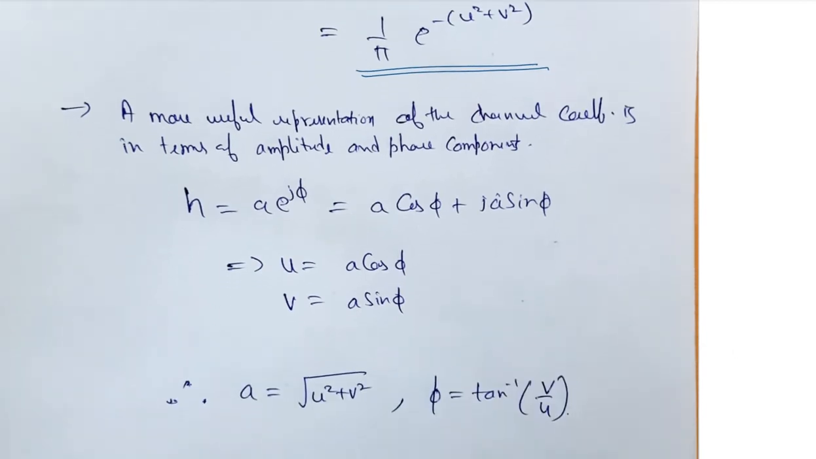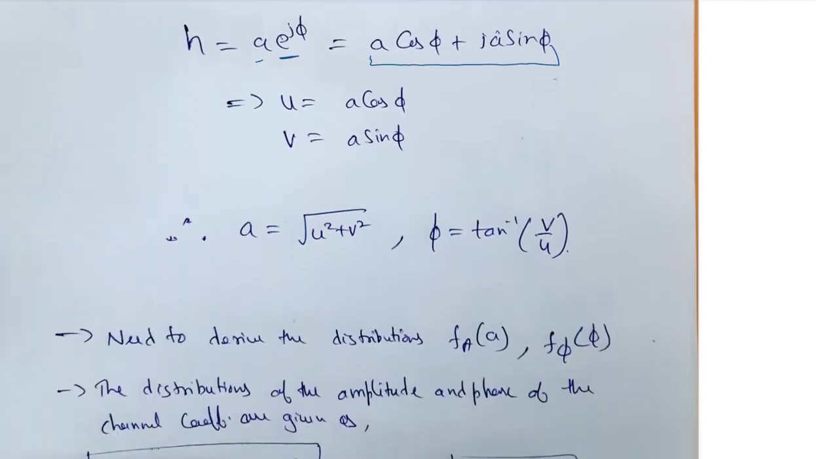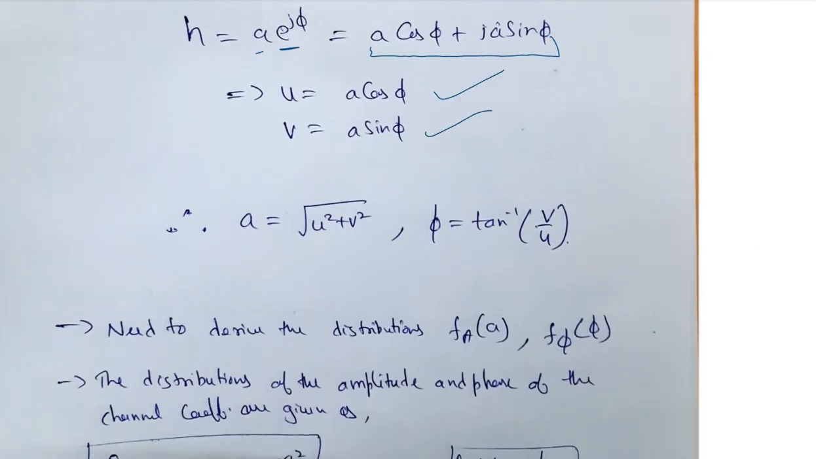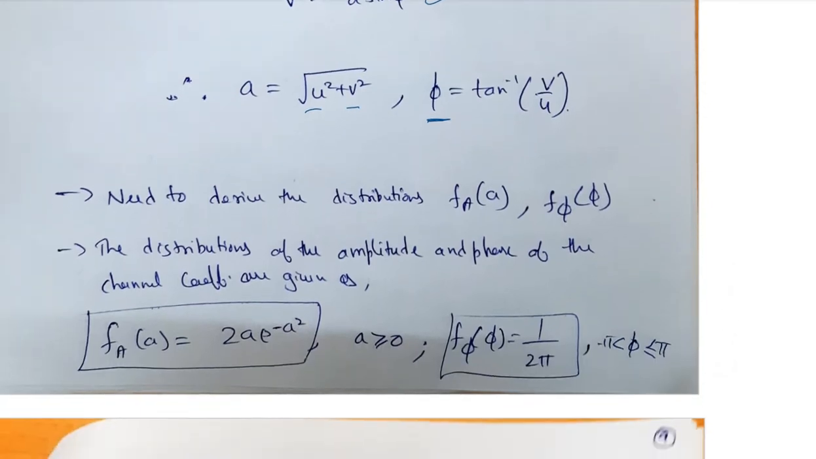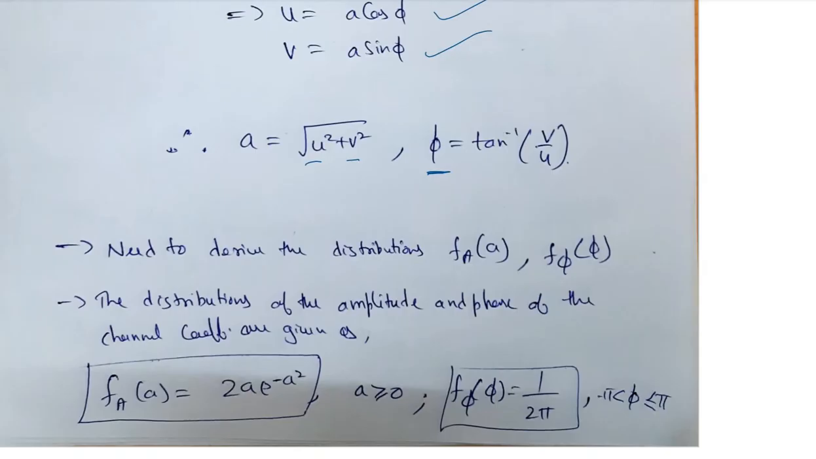So h, we know, is a into e raised to power j phi, a complex exponential, right? So we simplify it in the form of sinusoids, where u and v are a cos phi and a sin phi. Amplitude will be the square root of u square plus v square, and obviously the phase will be tan inverse v by u. All right. Now since we know the PDFs of u and v, we can further find out the PDFs of the amplitude and the phase.